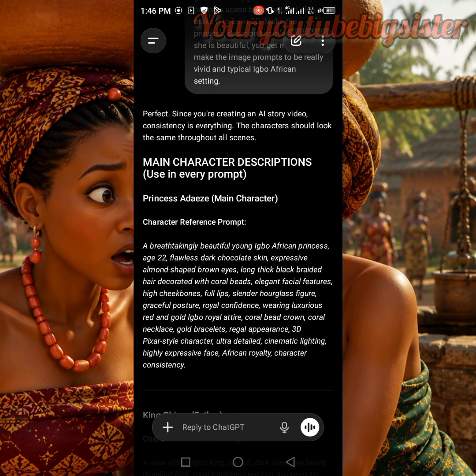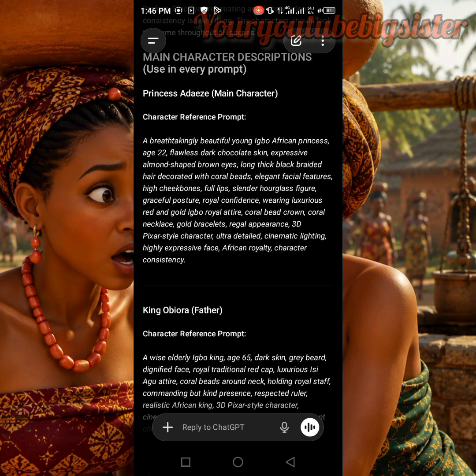So guys, having gotten our image prompts, I'm going to use Google Gemini to generate the images. Feel free to use Flow AI. Flow AI also gives good images, you can use Grok AI if you have subscribed to their platform. You can use ChatGPT, but ChatGPT is limited when it comes to image generation.